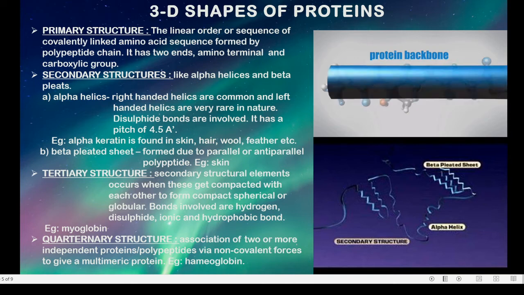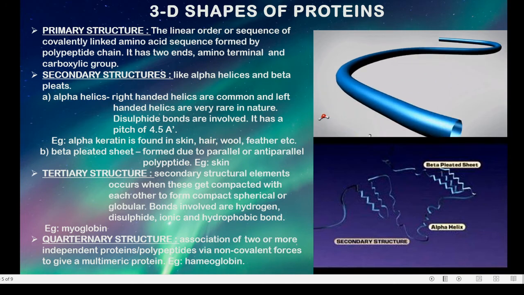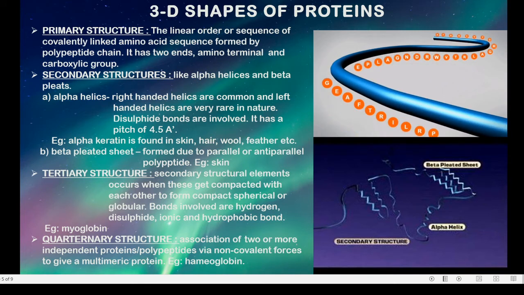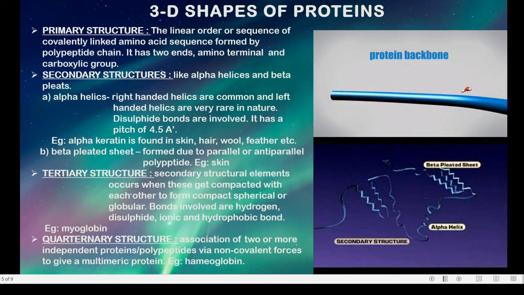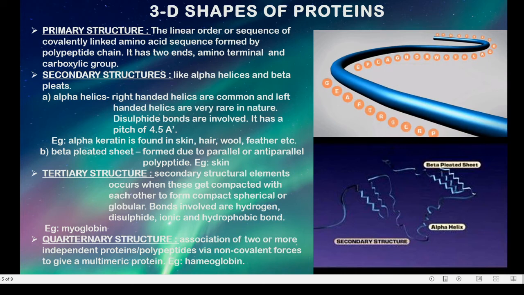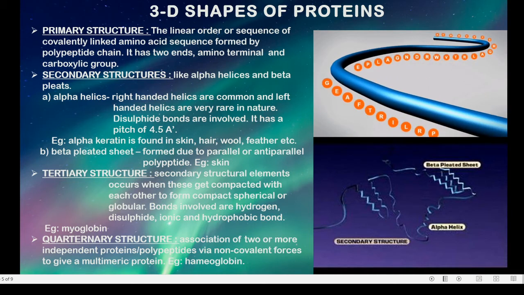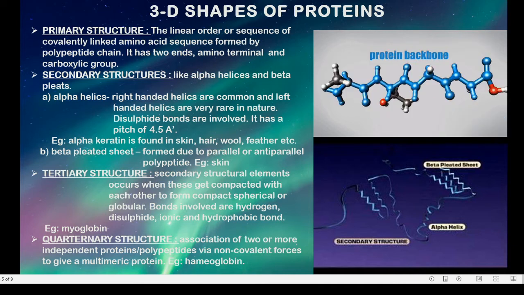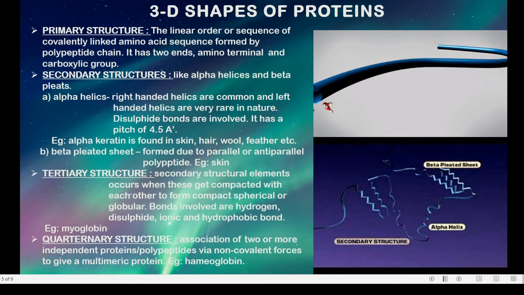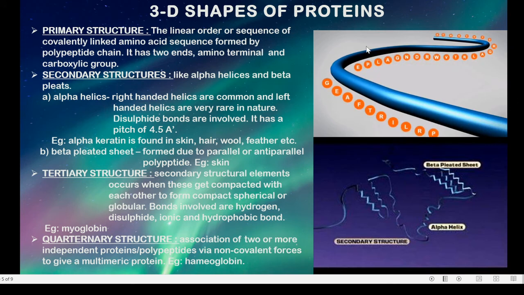As you all know, in the structure of an amino acid, one end is the amino terminal, NH2, and the other terminal is the carboxylic terminal, COOH. So if one amino acid is linked to another amino acid with a peptide bond, a water molecule is removed, hence it forms a polypeptide chain. Basically they are linear in structure. So this is the primary structure of protein, as you can see in the first image.